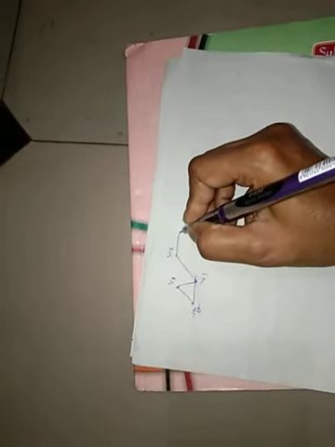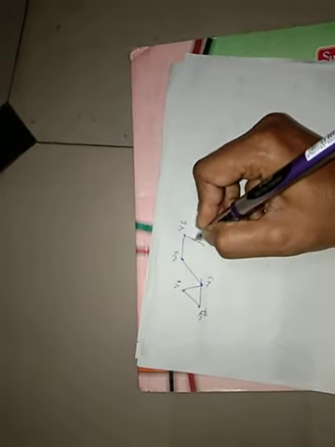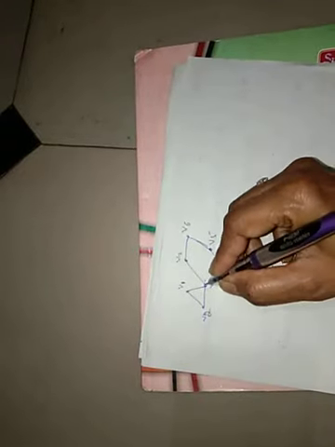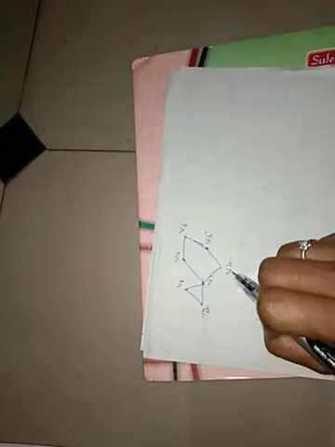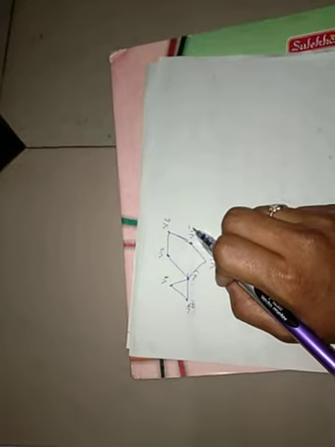V7, V6, V5, V4. See every pair of distinct vertices: V1, V2, V1, V3, V1, V7, V1, V6, V1, V5 or V1, V4. Whatever the distinct pairs, you can consider those.